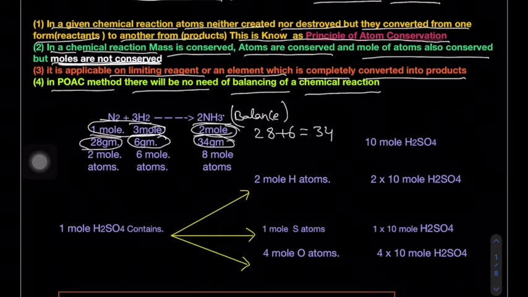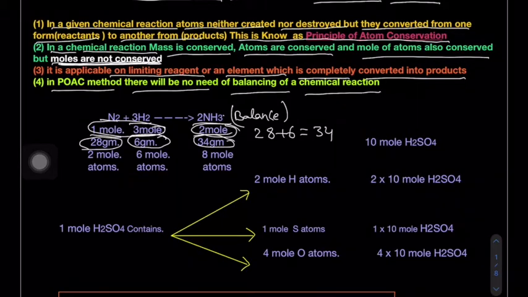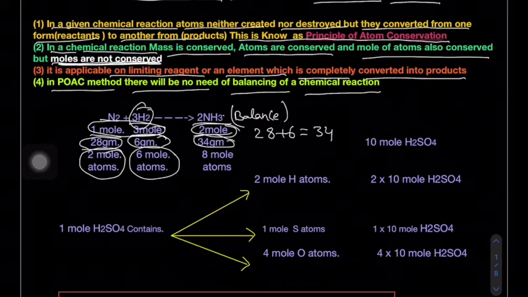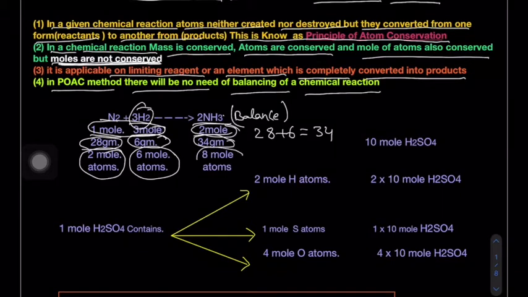Okay. Now come to atoms also. Now 1 mole nitrogen contains 2 mole of atoms, 3 mole of hydrogen will contain 6 mole of atoms. Here 1 mole of ammonia contains 4 mole of atoms, 2 mole of ammonia contains 8 mole of atoms. Now here you see 2 plus 6 is equal to 8.